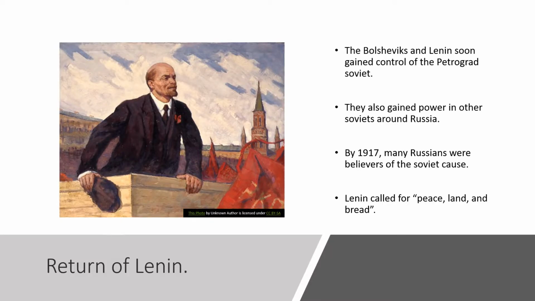So the Bolsheviks and Lenin are soon going to gain control of the Petrograd Soviet, that government council in Petrograd, and they're going to gain power in other Soviets around Russia as well. By 1917, many Russians were believers of the Soviet cause. One of the things that helped Lenin was his motto or slogan, calling for peace, land, and bread. Remember, Russia was still involved in World War I at this time, so Lenin was calling for the troops to return home, to pull Russia out of World War I, and also for more land for the peasants, and also for bread. Russia was going through some economic struggles, so this was for people to be able to feed their families.